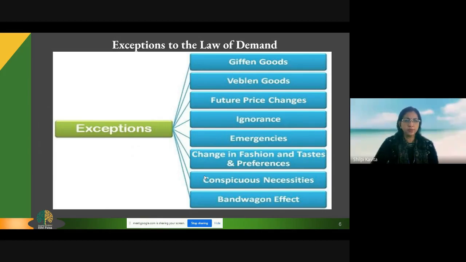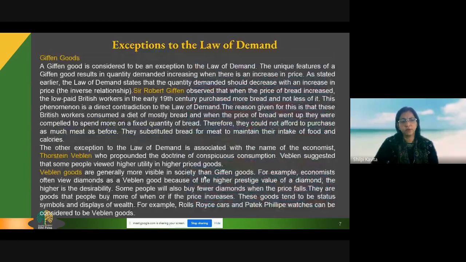Initially, Giffen goods and Veblen goods were regarded as the chief exceptions to the law of demand. The Giffen goods concept was given by Sir Robert Giffen, who observed that even if the price is increasing, the demand is also increasing. He observed the behavior of low-paid British workers in the early 19th century, who used to consume bread and meat.